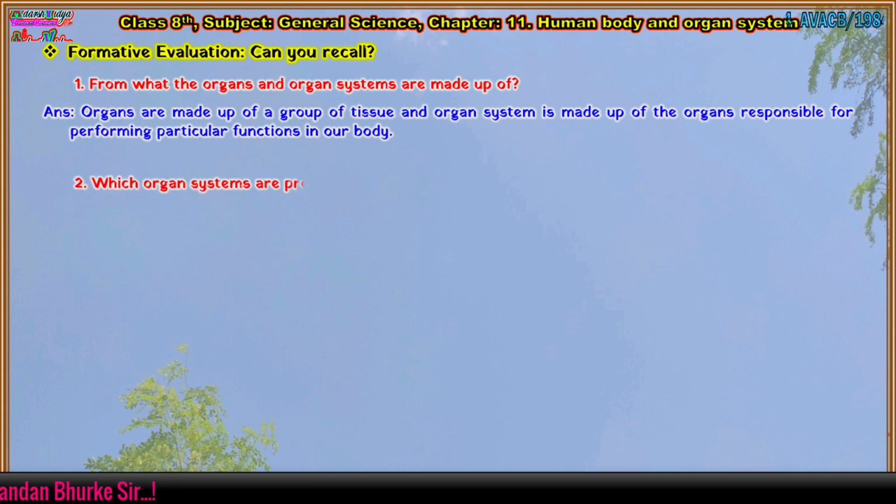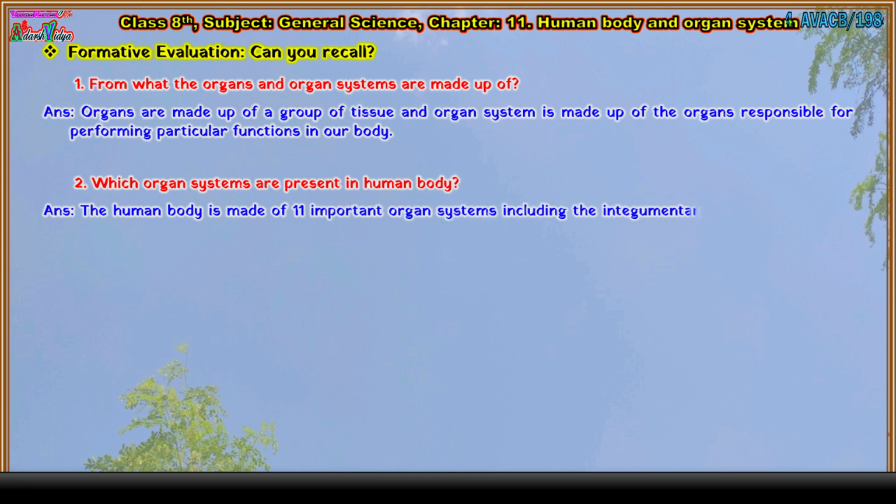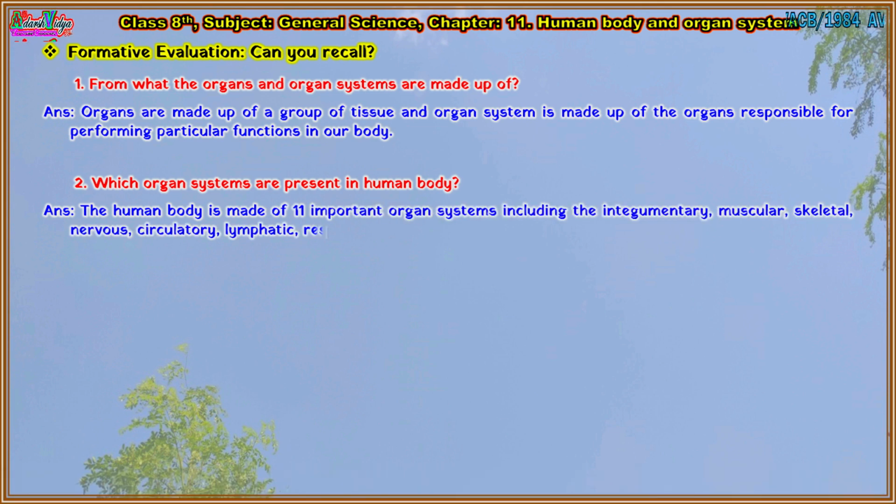Question second. Which organ systems are present in the human body? Answer is: the human body is made of 11 important organ systems, including the integumentary, muscular, skeletal, nervous, circulatory, lymphatic, respiratory, endocrine, urinary or excretory, reproductive and digestive.